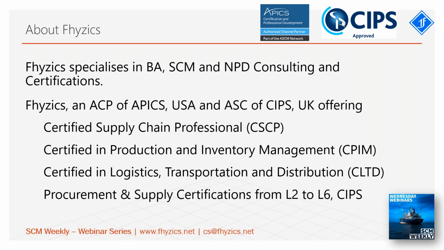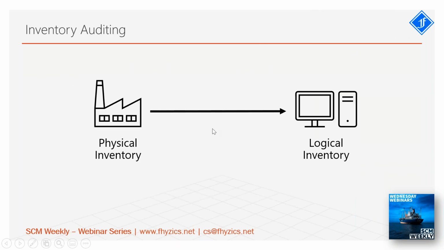So let us continue our discussion. Inventory auditing: whenever we talk about inventory auditing, we have two major methods. One is periodic, another one is perpetual. What we are going to talk about today is cycle counting, which comes under perpetual inventory auditing.